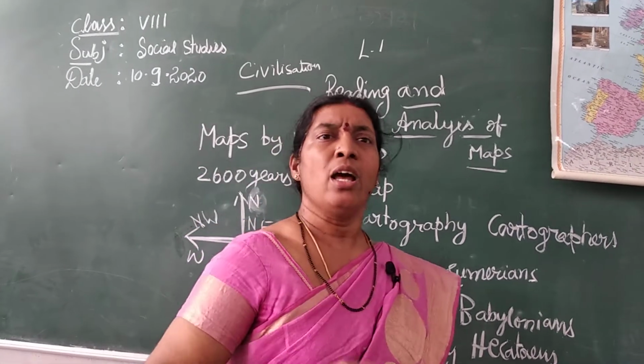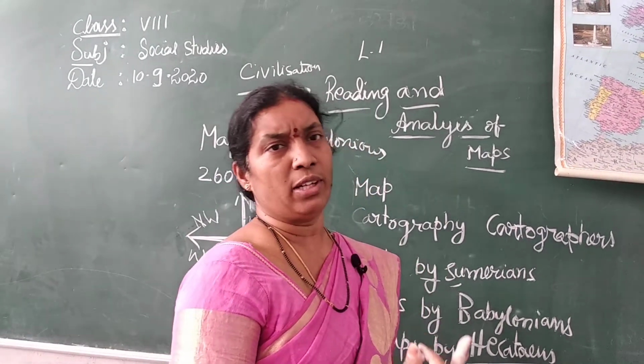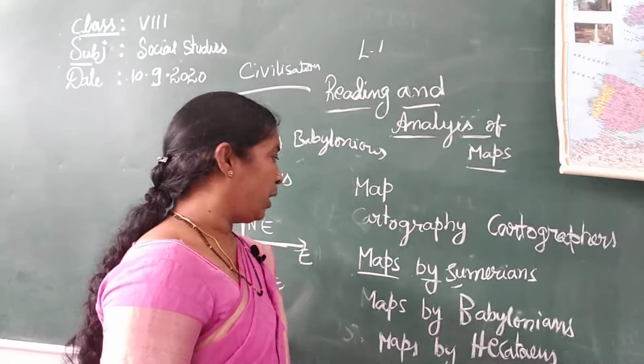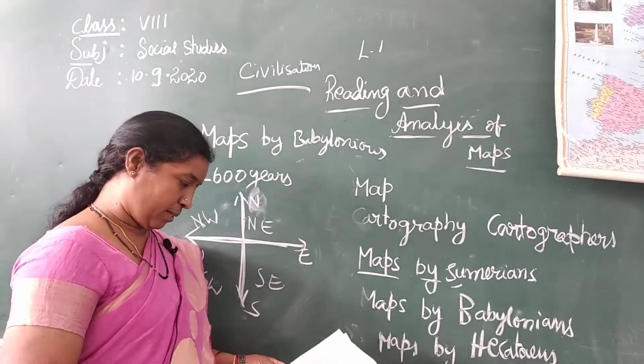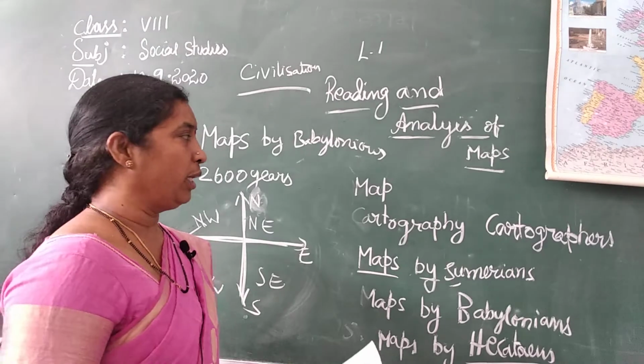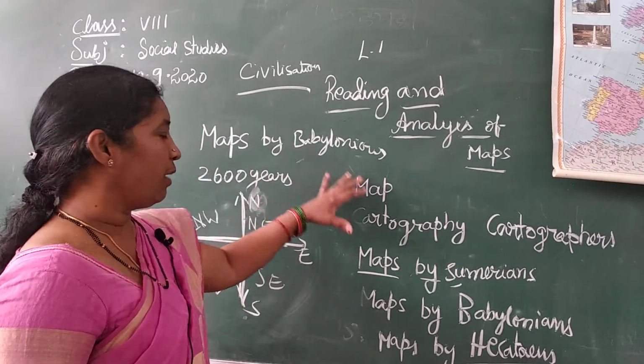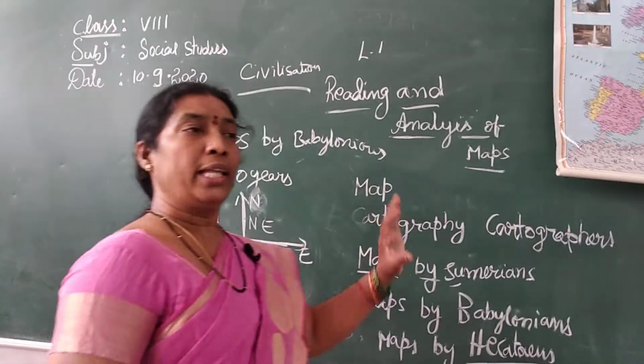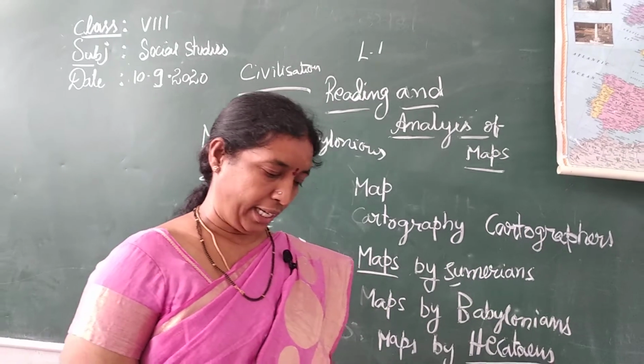With this vast travelling they prepared maps. The Greek people placed Greece in the middle of the map.